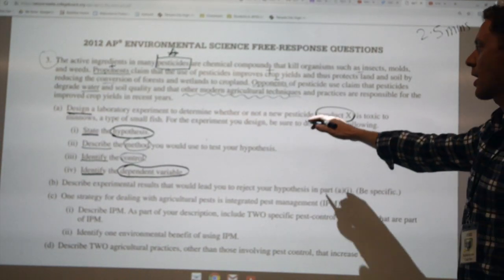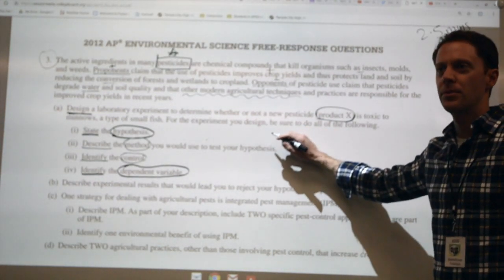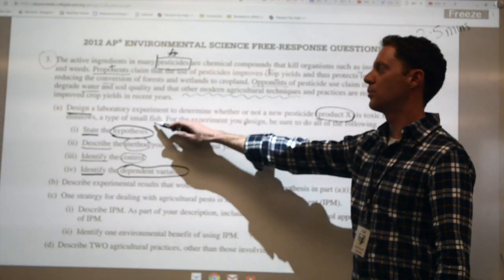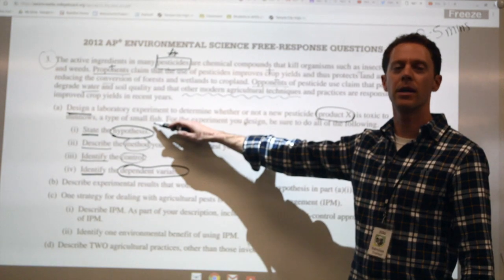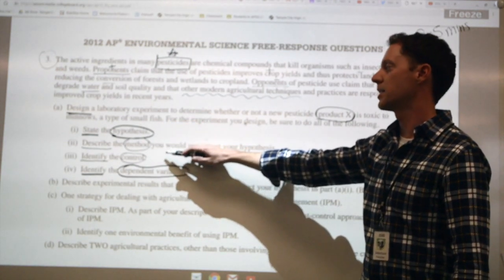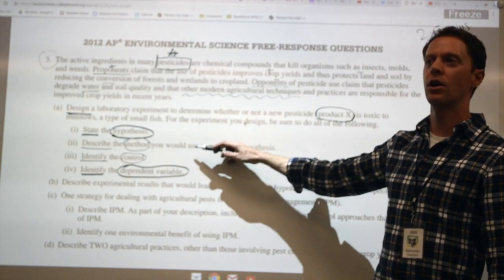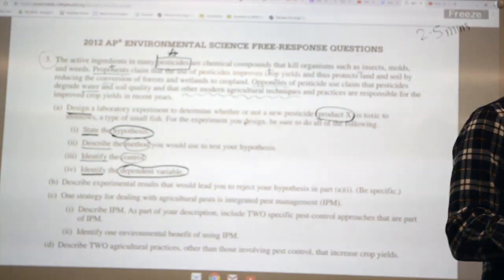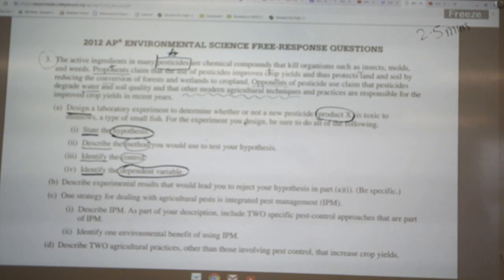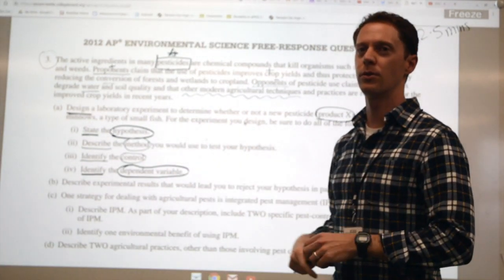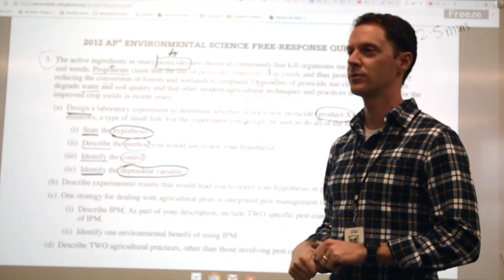So we've gone through part A. And it's important to think about in part A what's not stated, right? Well, they don't ask you to put in a problem statement. They don't ask you to put in materials for your lab. They don't ask you for a conclusion. So again, don't waste your time doing those things. You don't get extra points for extra examples. You don't get extra points for extra information. Just focus on what they ask you. Don't do extra. Does that make sense?